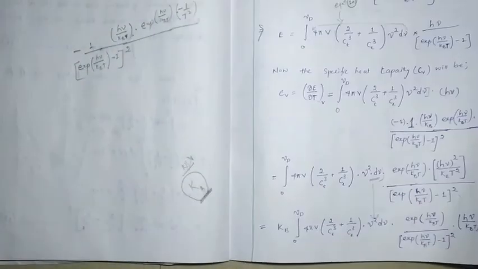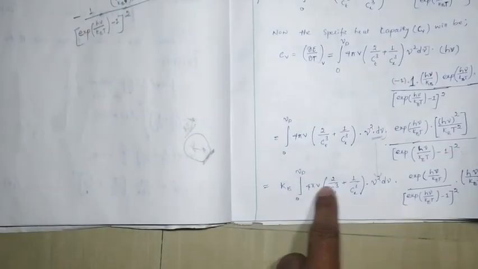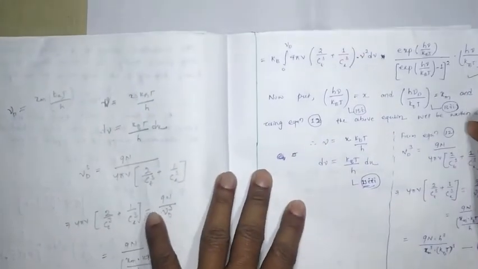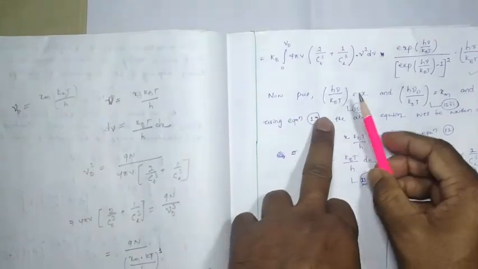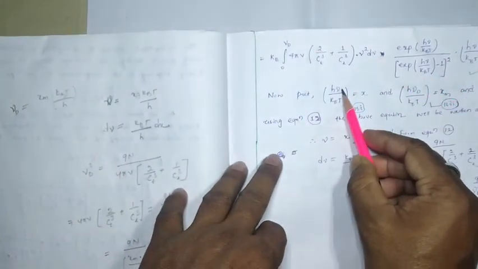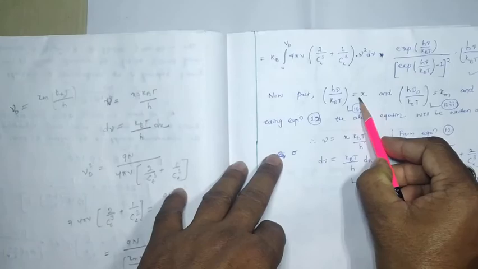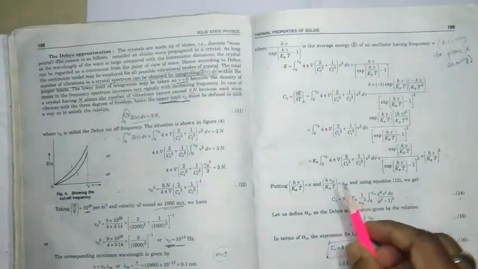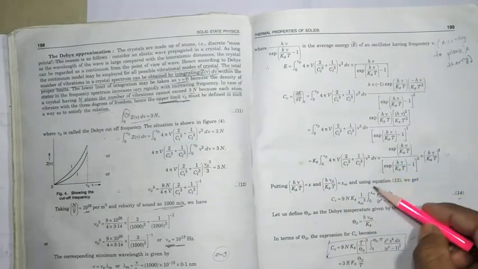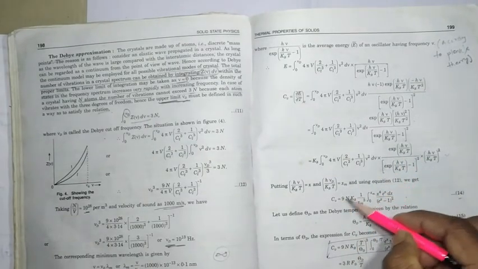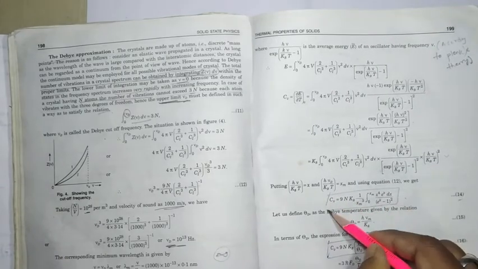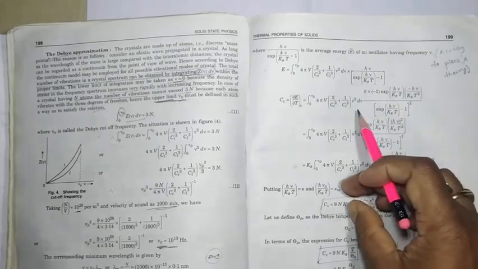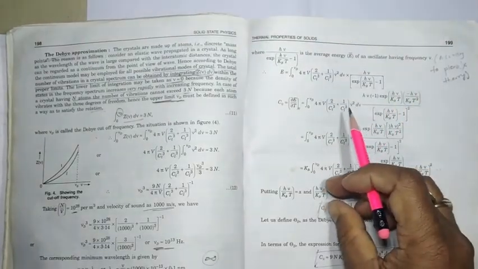For easy explanation I have written this line once again on the next page. Okay, now here we are going to consider h mu by k_B T equal to x. See here in the book, directly all the things have been substituted and the last expression, equation number 14, has been written, but I just elaborated these substitutions.